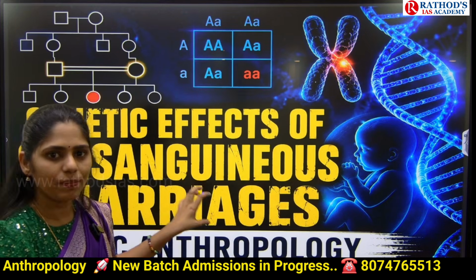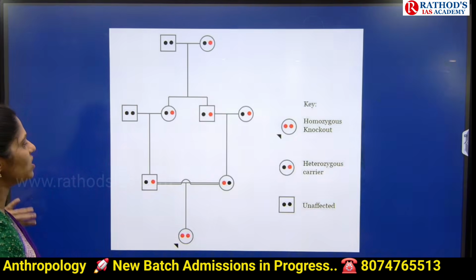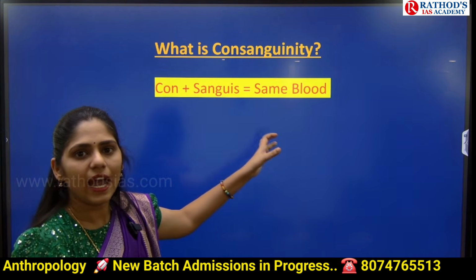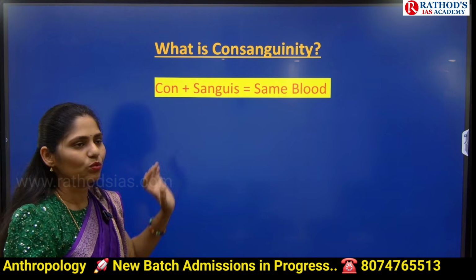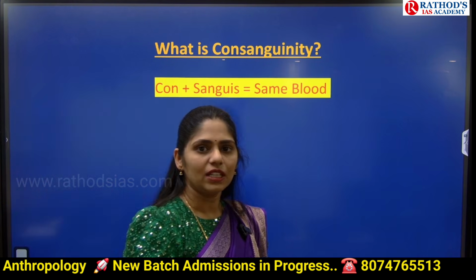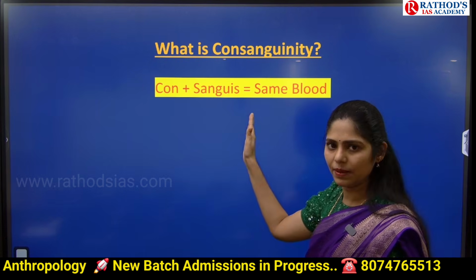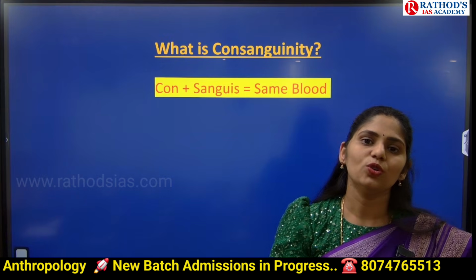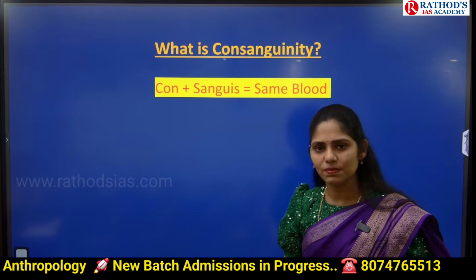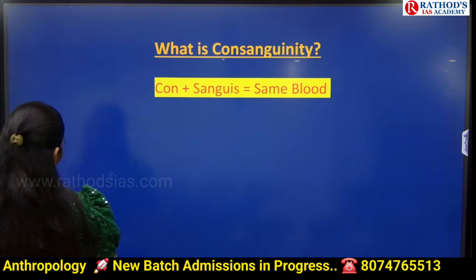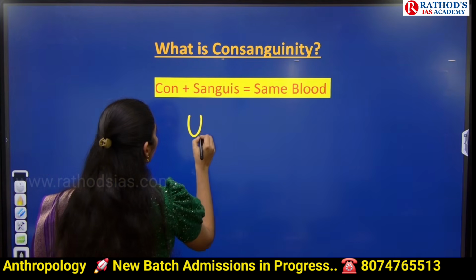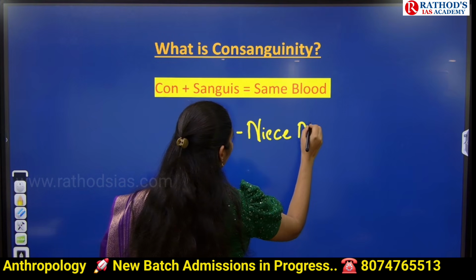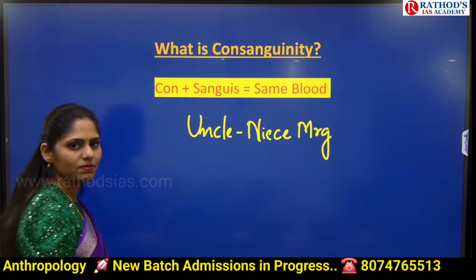So to understand this topic, first of all, we need to understand what these consanguineous marriages are. What is the meaning of consanguinity? This word is derived from two words, con plus sanguineous. Sanguineous is blood, con means same. That means the marriages which happen within the same bloodline are called consanguineous marriages. So what are the examples of this? We have uncle-niece marriage. Uncle-niece marriage is one example of consanguineous marriage.